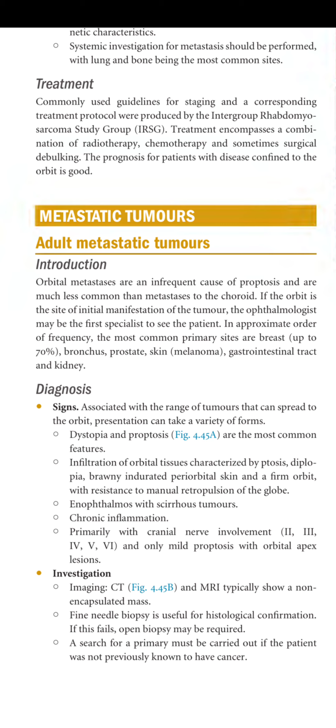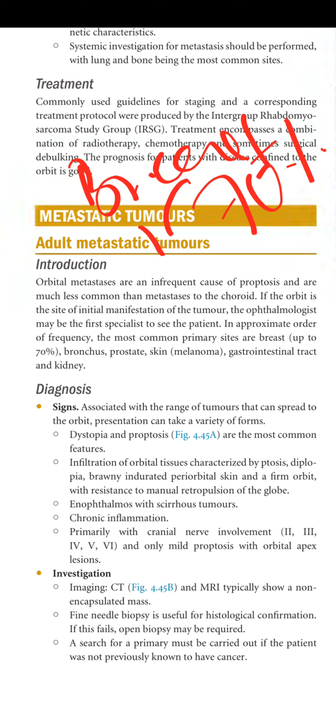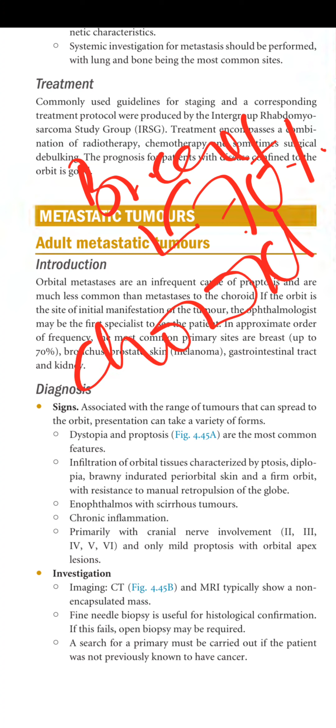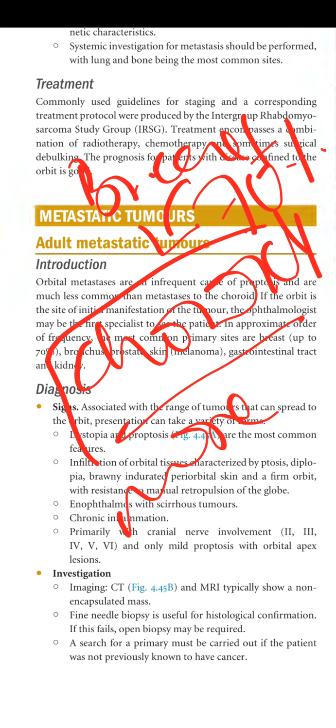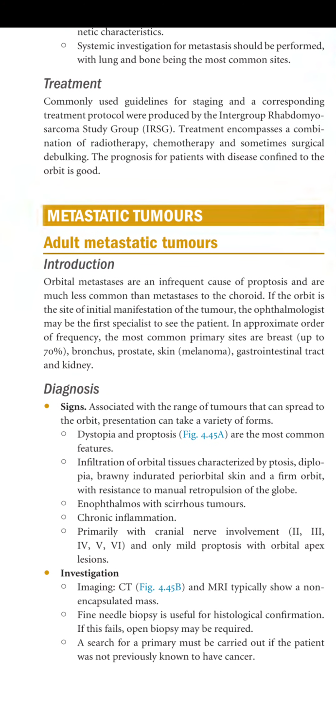So one thing you must remember is that breast cancer is the most common cancer associated with metastatic tumor to the orbit. Usually the choroid is more prevalent for the metastasis, but the orbit can be involved as well.